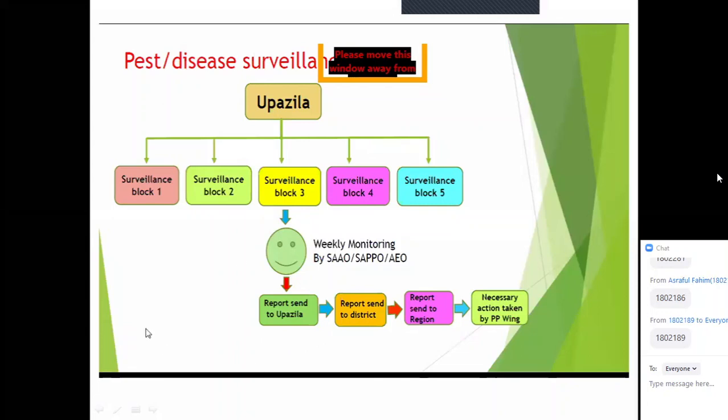compile this report, and he will send it to the district level. And the district level officer will send it to the regional office. Say, for example, Mymensingh is a region, Joshua is a region, Rajshahi is a region. Similarly, then regional office will send this data to the head office. Necessary action taken by the plant protection wing, PP wing, means plant protection wing. So the regional office will send it to the plant protection wing, and they will take the necessary action. This is a flow chart of the pest surveillance.